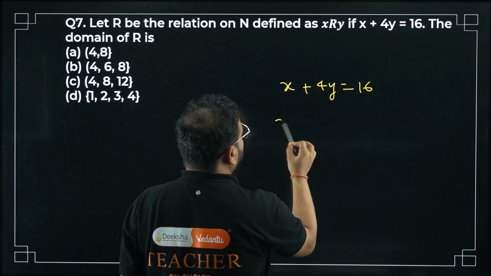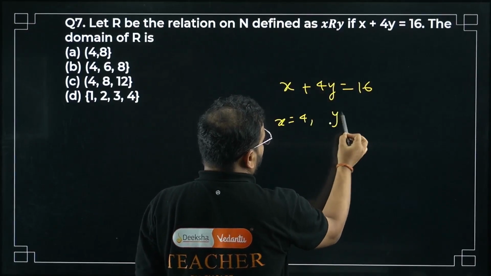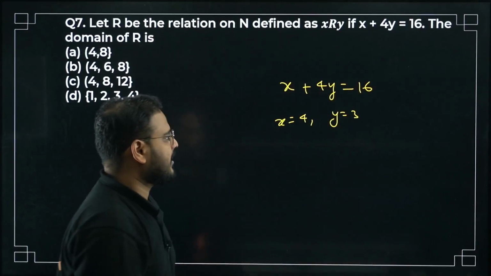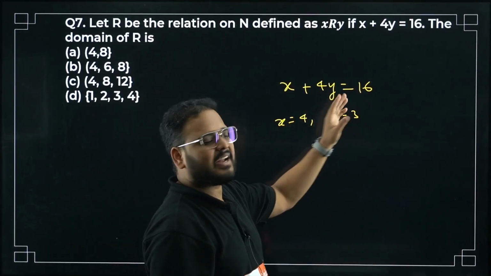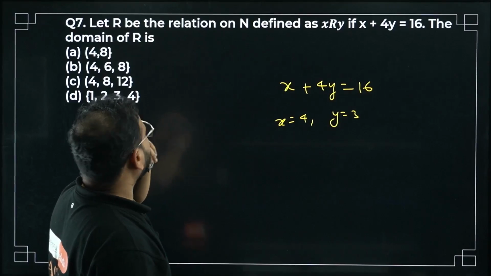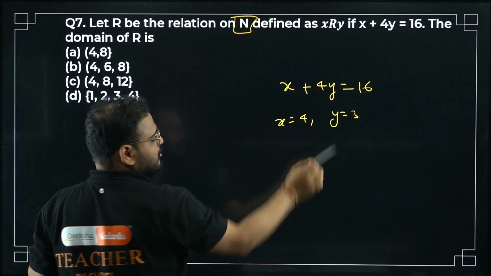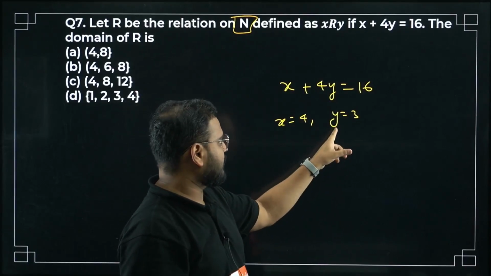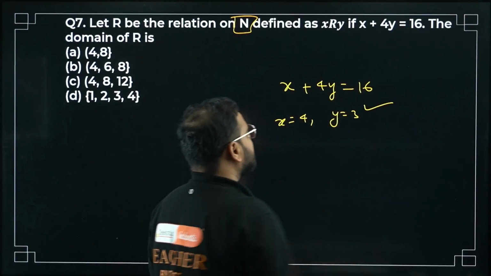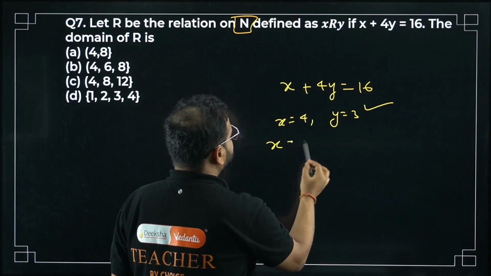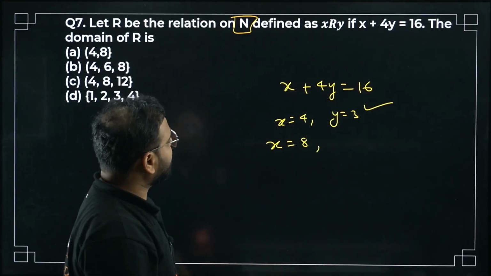If I take x as 4, y will come out to be 3. Correct? 4 plus 12 is 16. That's correct. Because bacha, they are saying that it should be a natural number, means y also has to be a natural number. This is suitable. Let's take, sir, x as 8.